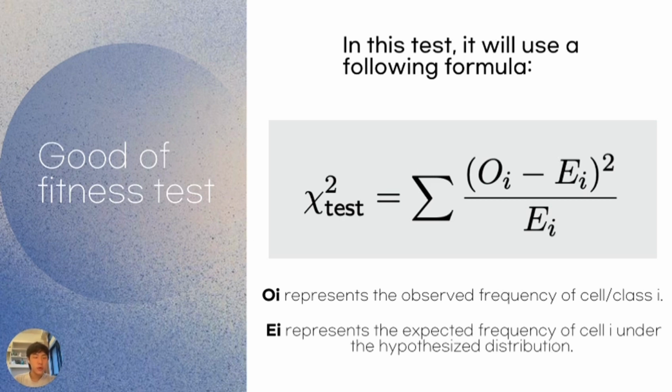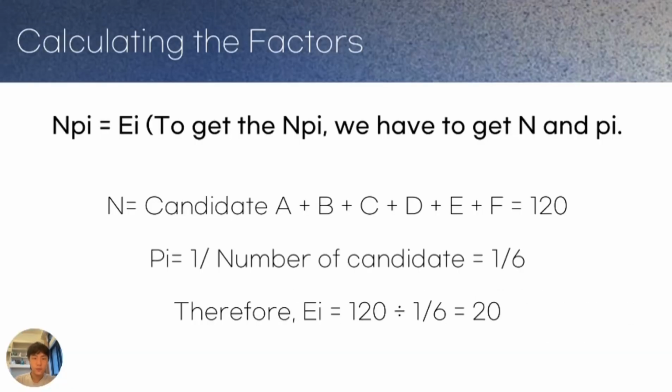In this test we use the following formula: the chi-squared test statistic equals the sum of (Oi minus Ei) squared over Ei. Here Oi represents the observed frequency of cell i, and Ei represents the expected frequency of cell i under the hypothesized distribution. So npi equals Ei.